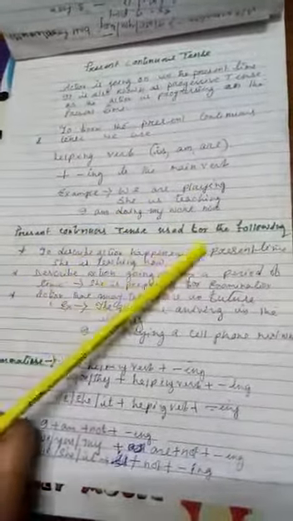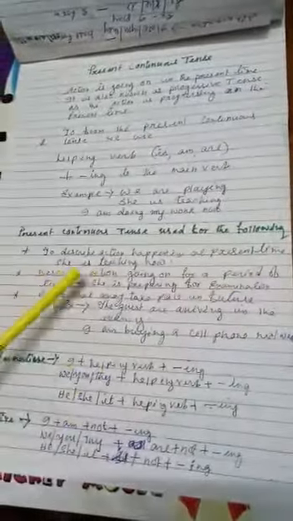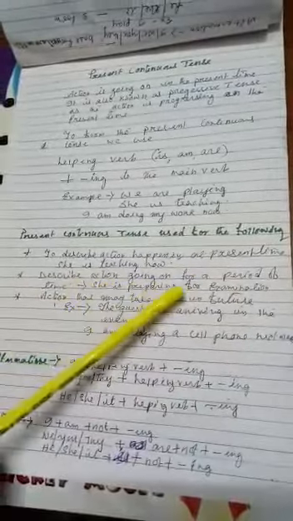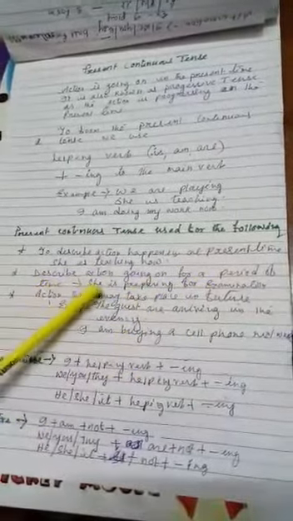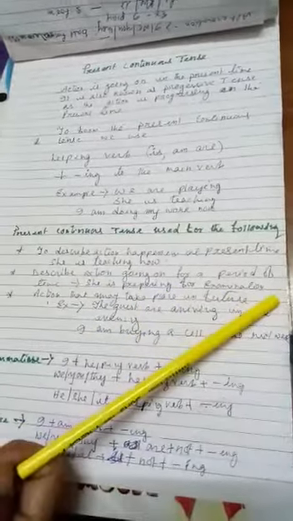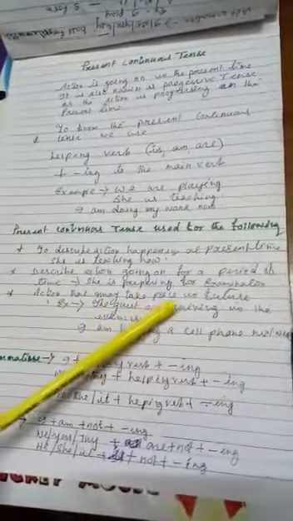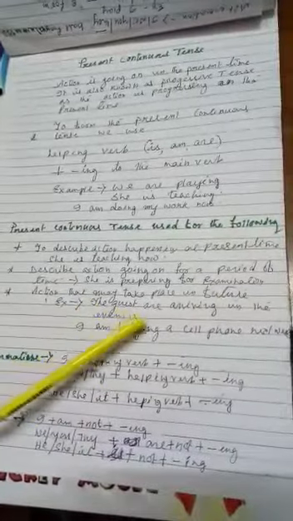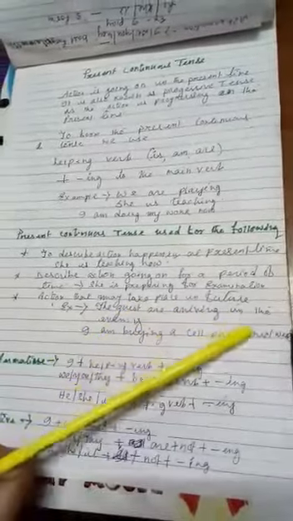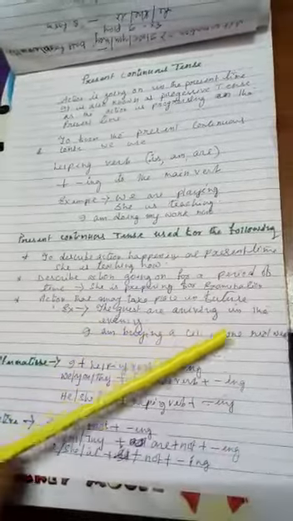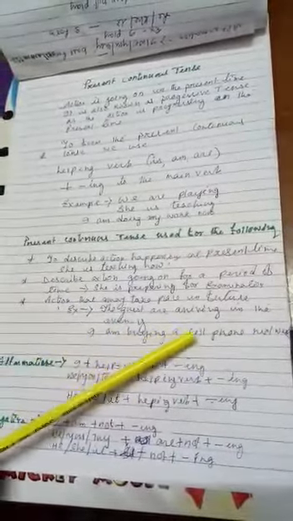Present continuous tense is used in the following ways, like to describe action happening at the present time, like she is teaching now. Describe action going on for a period of time, she is preparing for her examination. Action that may take place in future, the guests are arriving in the evening. Or I am buying a cell phone next week. It is a future action. In this case also you can use present continuous tense.